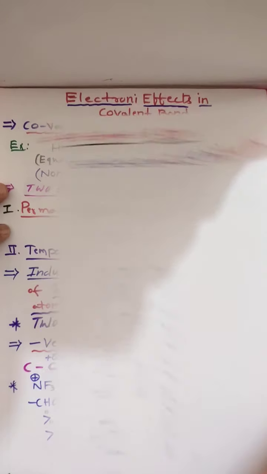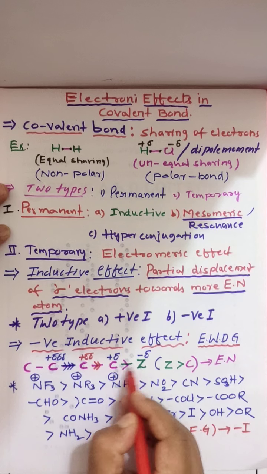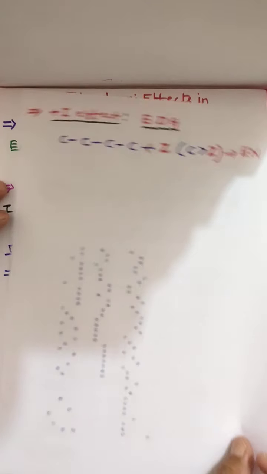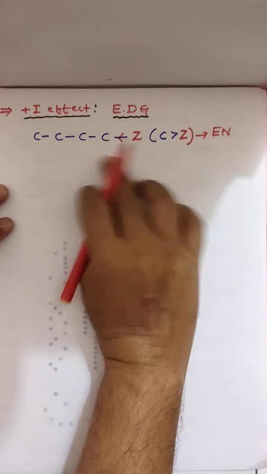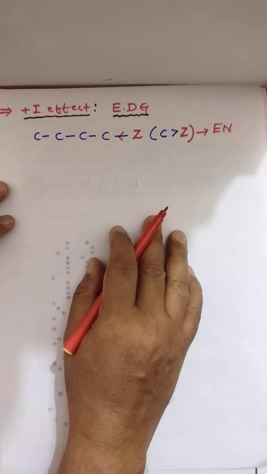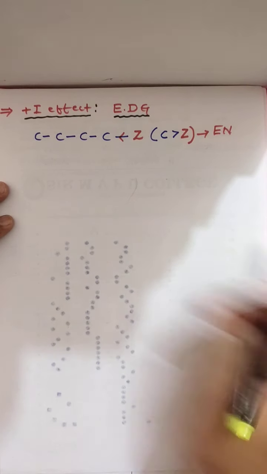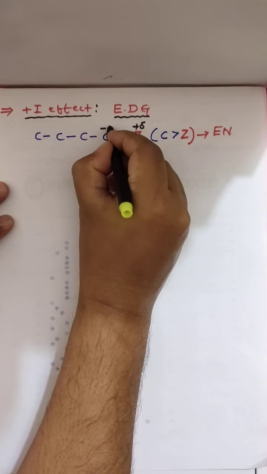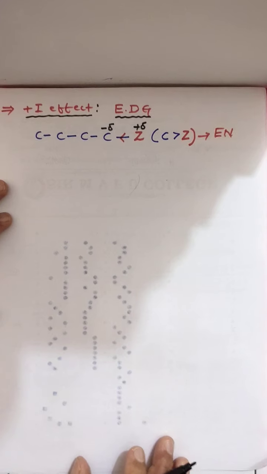Previously, electrons were pulled by this group. Now, electrons are pulled by the chain, meaning Z is giving the electron. Whenever it gives electron, it gets positive charge, and the other gets negative charge, reverse.